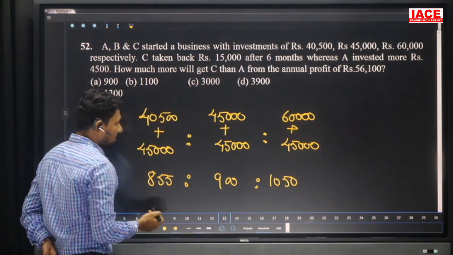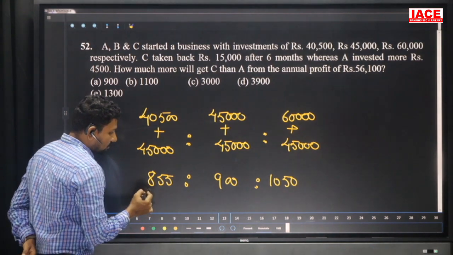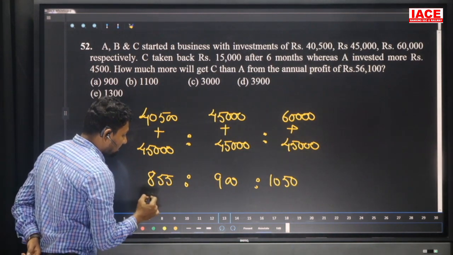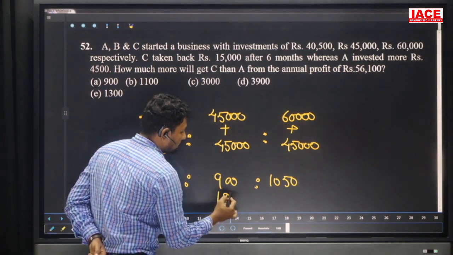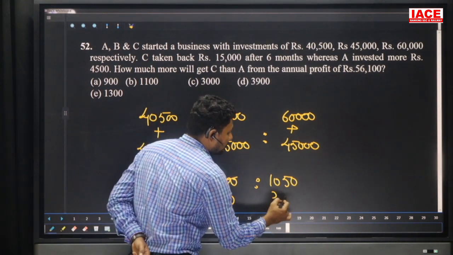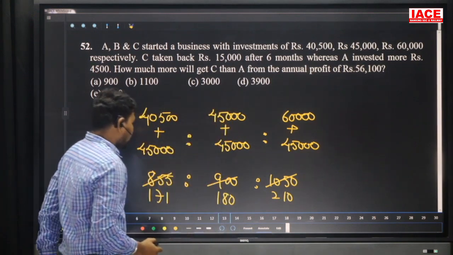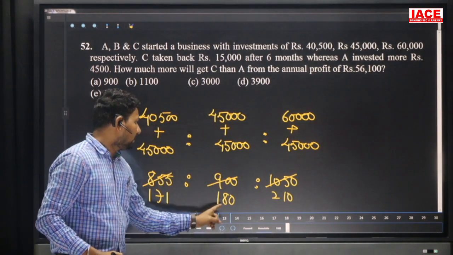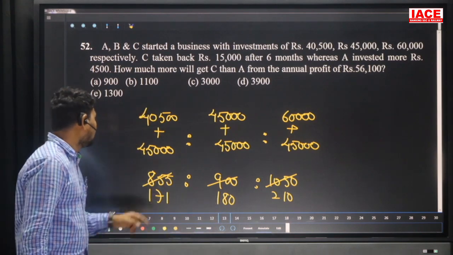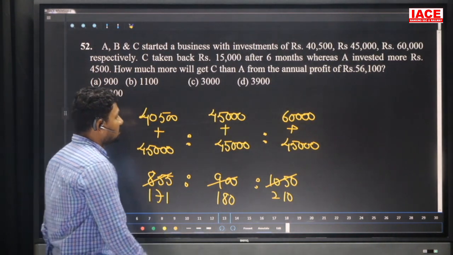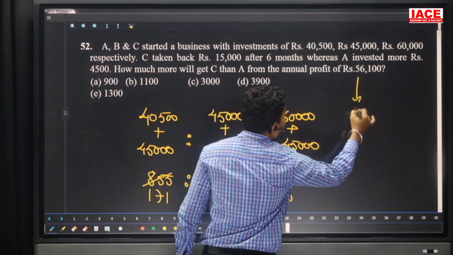Cancel the numbers which are going to cancel. All the numbers are cancelled with 5. Then 170, 180 plus 21 is equal to 390. 390 is added to 171, which is total equal to 561 parts.